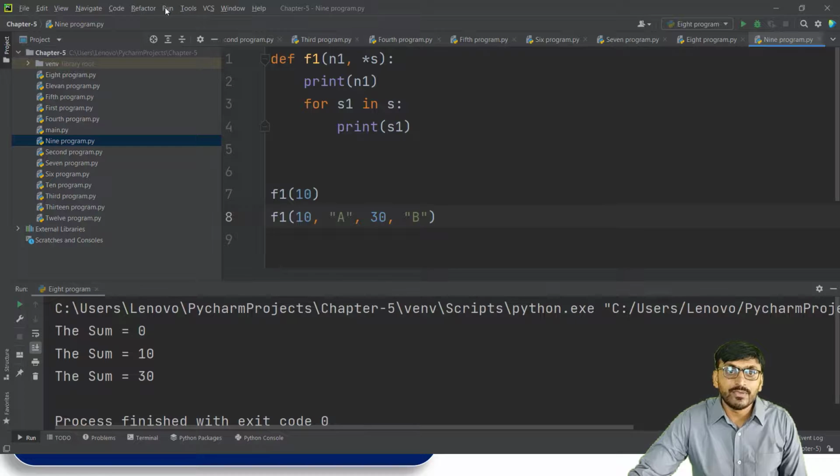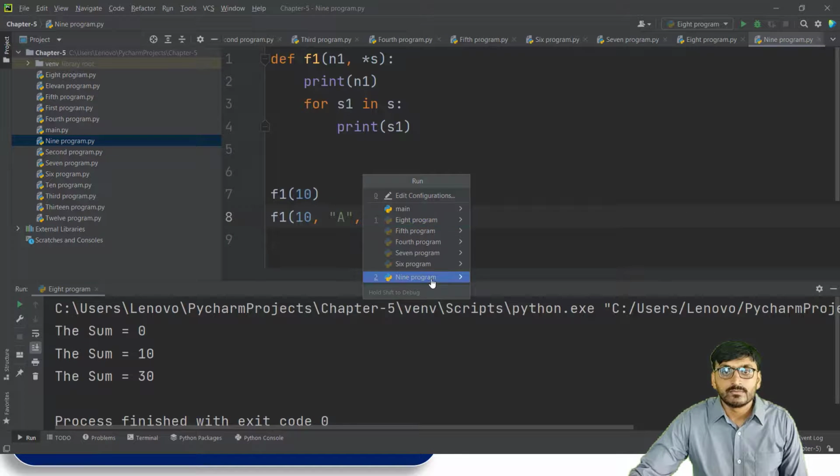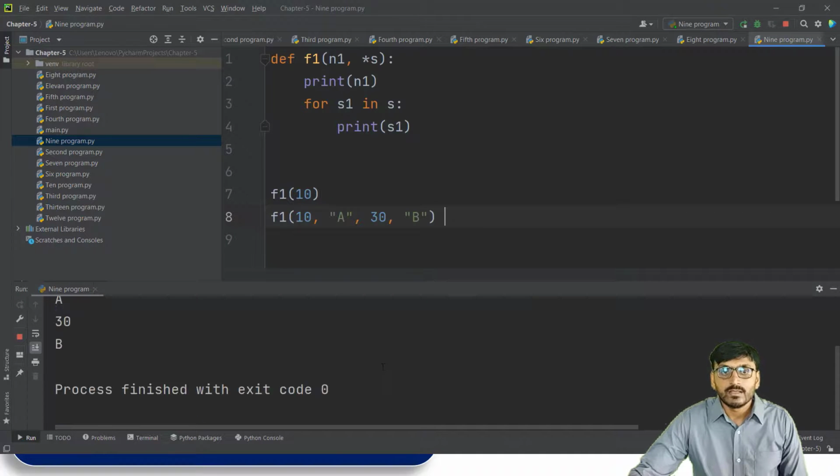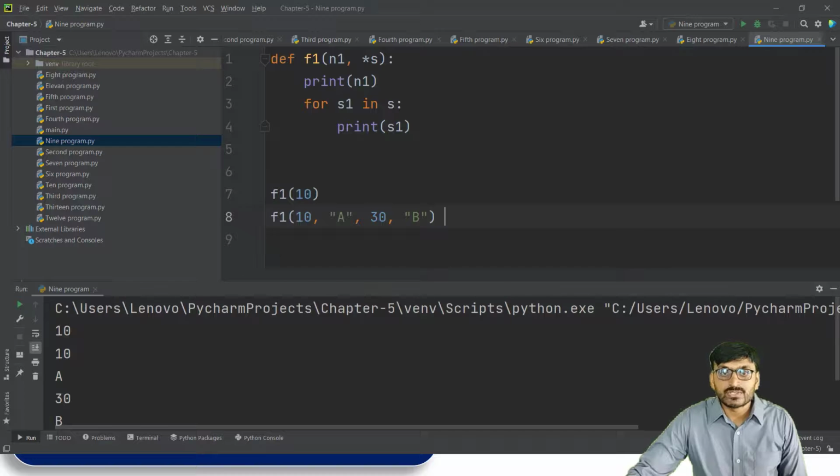Okay. Now if we run this program, when we call the function the first time, we pass one actual argument 10. So here we get 10. Then we call the function the second time with 10, a, 30, b. So here we get 10, a, 30 and b.